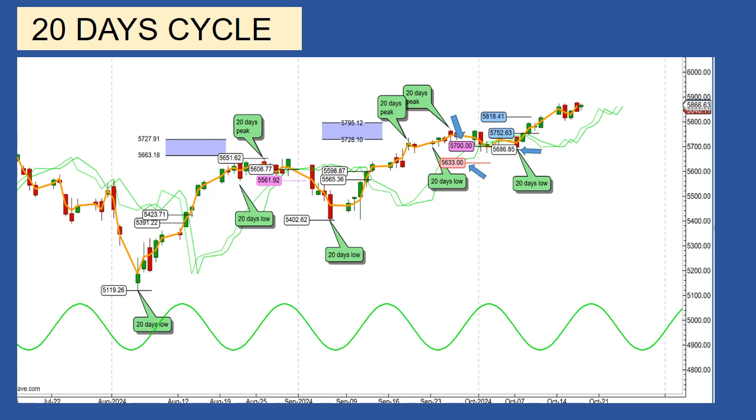On October 9th, the market crossed back above his cycle line at 5,752, providing a target at 5,818. On October 11th, the SP500 met his target. The next peak is expected around October 19th, and the low on October 25th. For more details about the next 20-day cycle, see the 80 days roadmap.